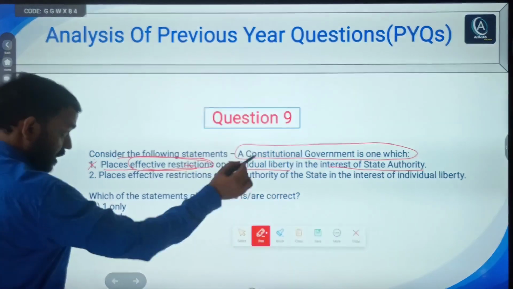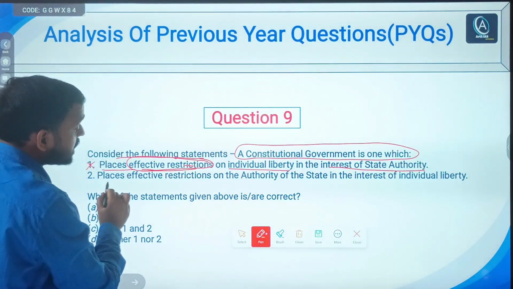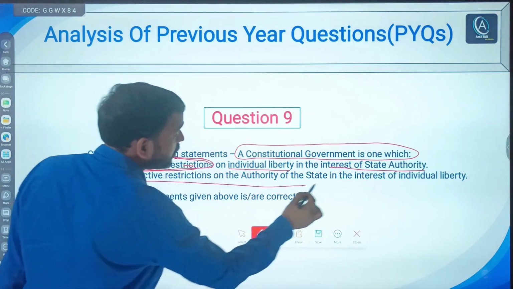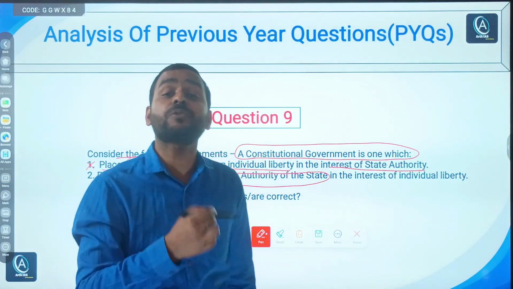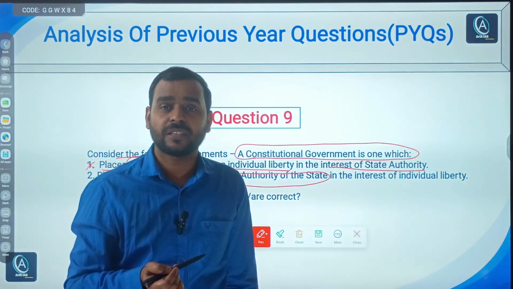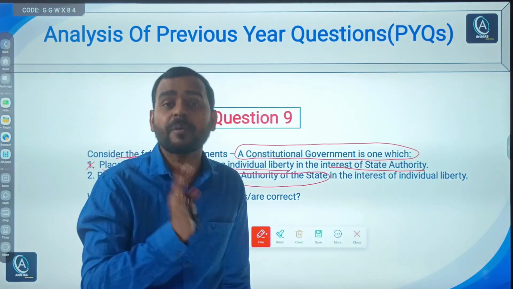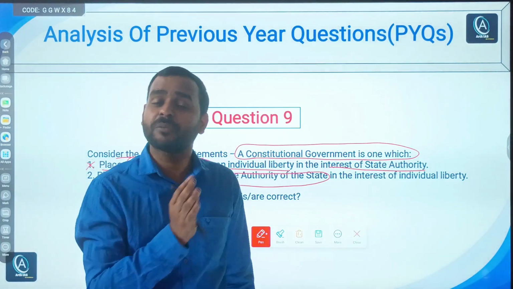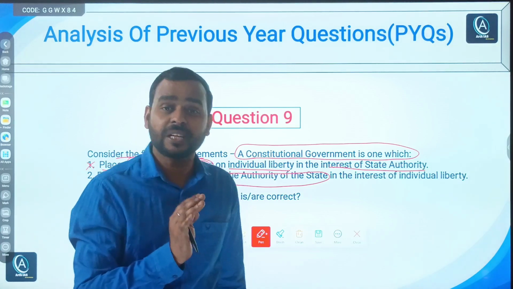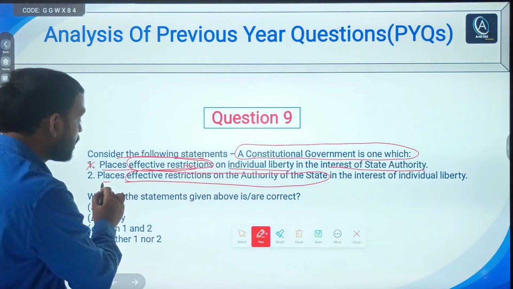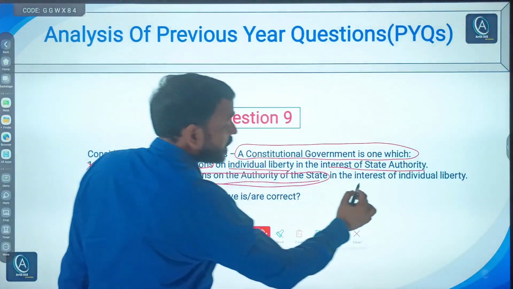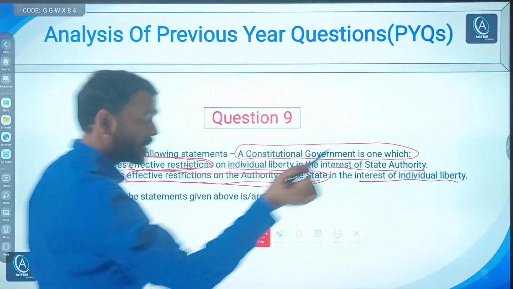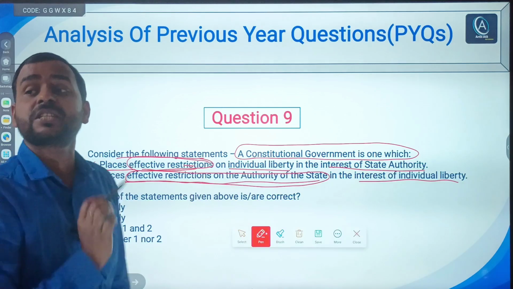Second says, a constitutional government is one which places effective restriction on the authority of a state. Obviously, right? I told you constitutional government means what? Limited government. Limited government means it has limited powers. It cannot do anything, whatever it likes. So constitutional government means it places effective restriction on the authority of a state in the interest of individual liberty. So only the second statement is correct.